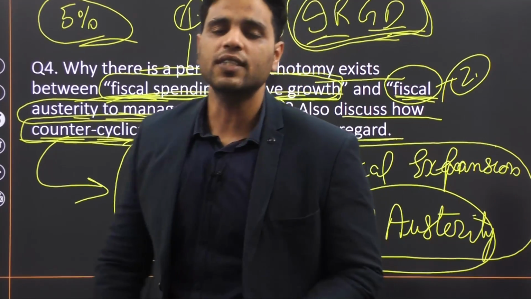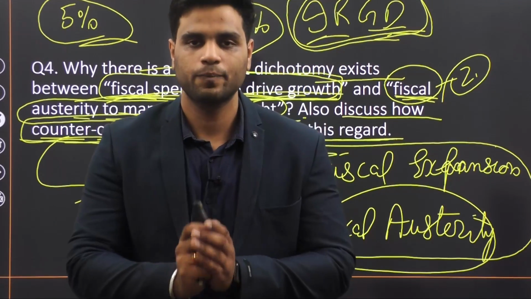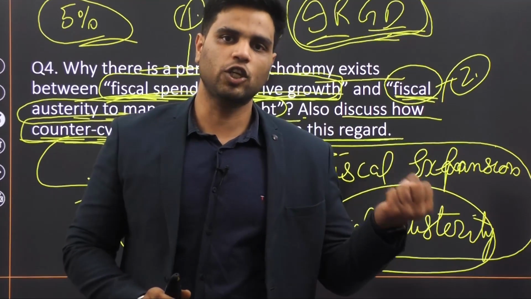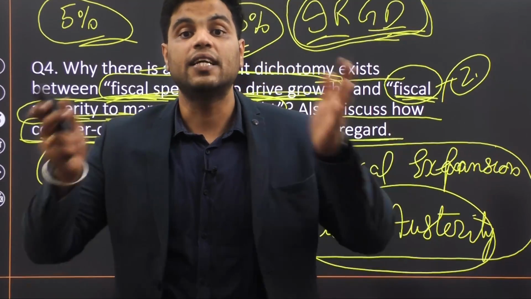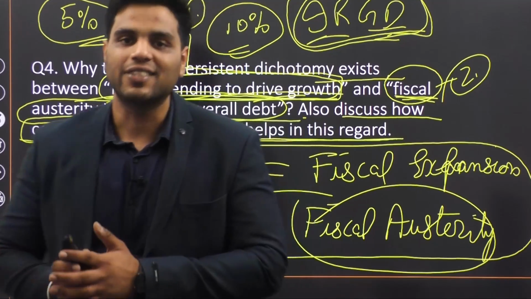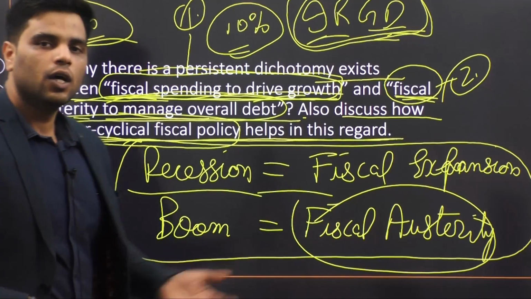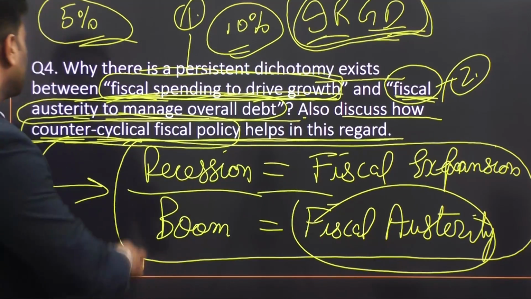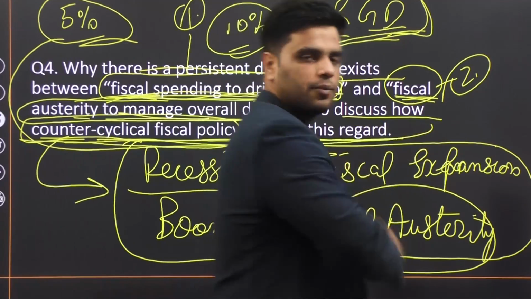Well, counter-cyclical fiscal policy is the middle ground, right? Whenever there is a recession, expand fiscally. Whenever there is a boom or normal times, then contract fiscally. Only then will you be able to keep your debt sustainable, right? So that is what is being asked in this question.